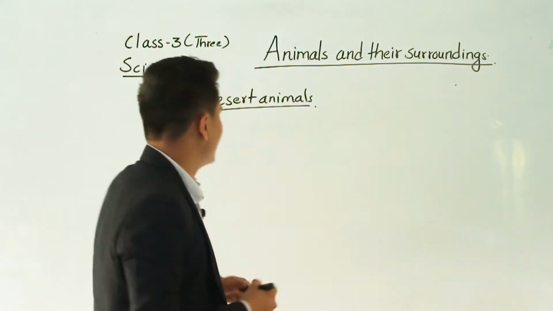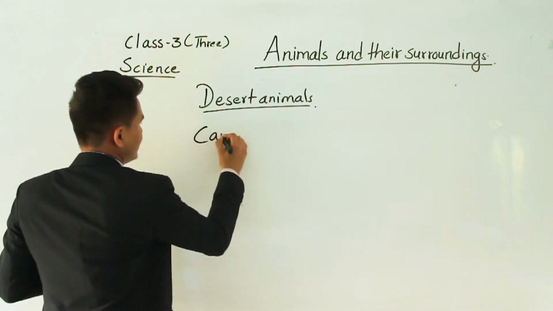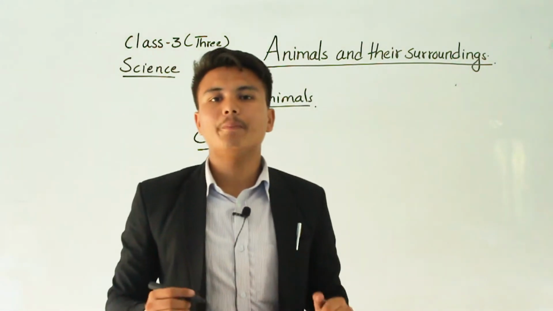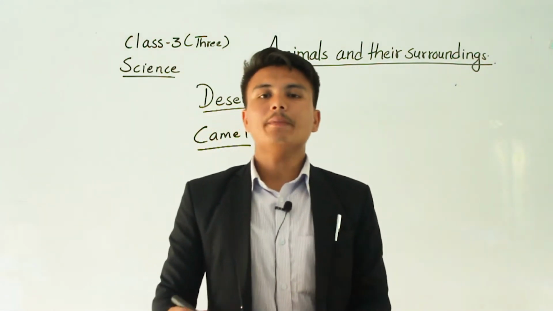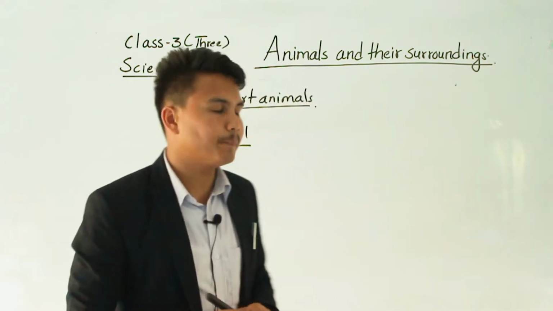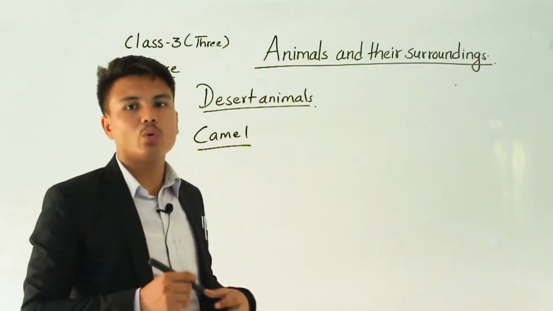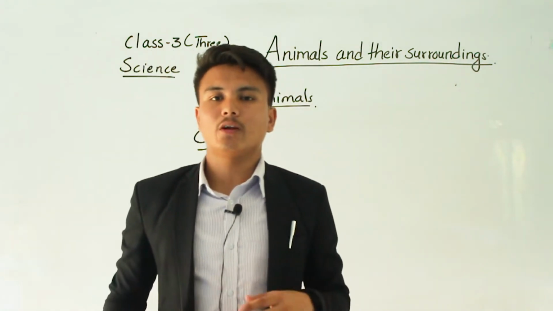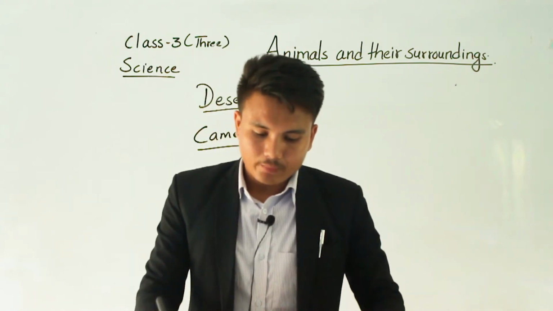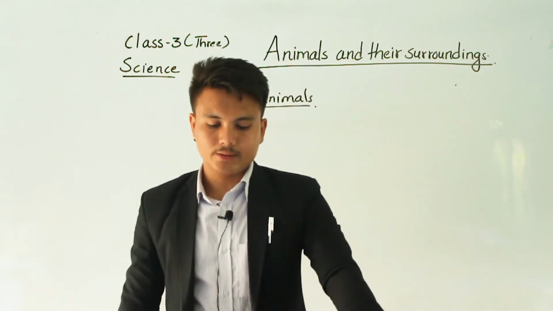For example, a desert animal is the camel. Okay, the camel is known as the ship of the desert. A camel can survive in a desert because it has a hump on its back which stores water and food for a long period of time. Okay, so let's talk about the plants and animals.